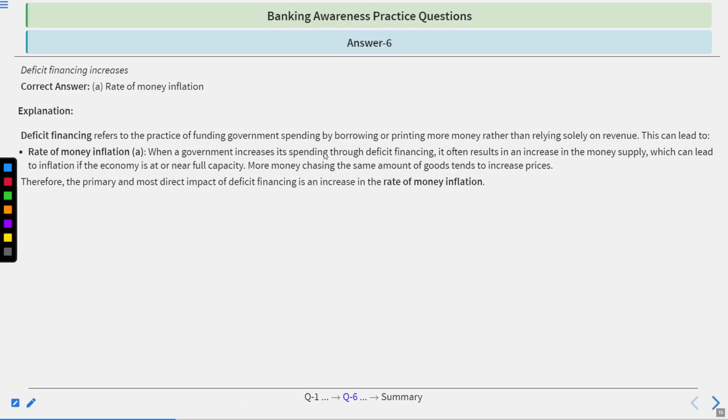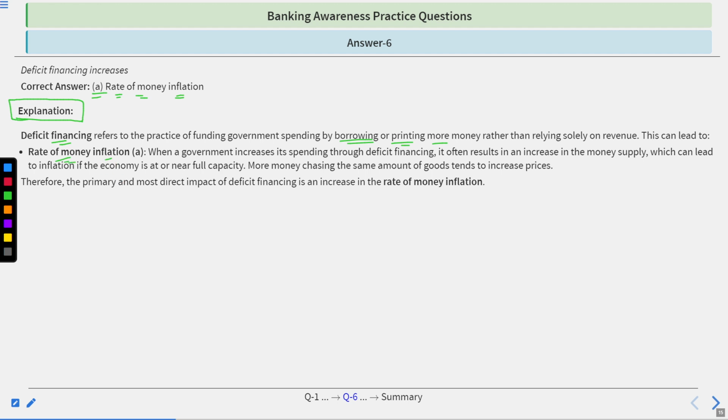Time's up. Correct answer is A. Go by explanation. Deficit financing refers to the practice of funding government spending by borrowing or printing more money rather than relying solely on revenue. This can lead to the rate of money inflation.